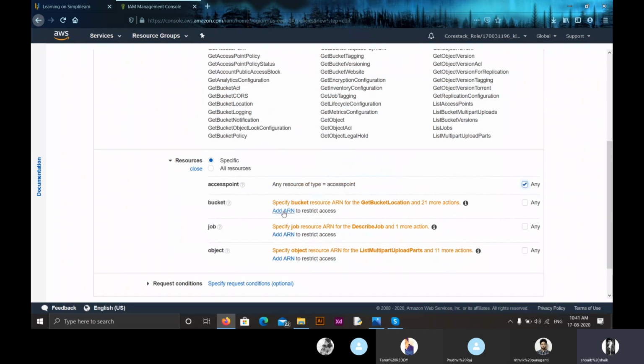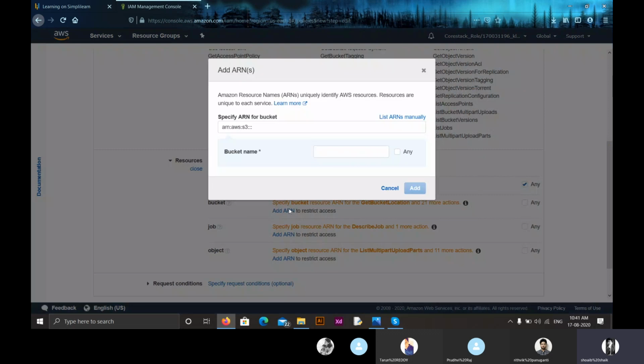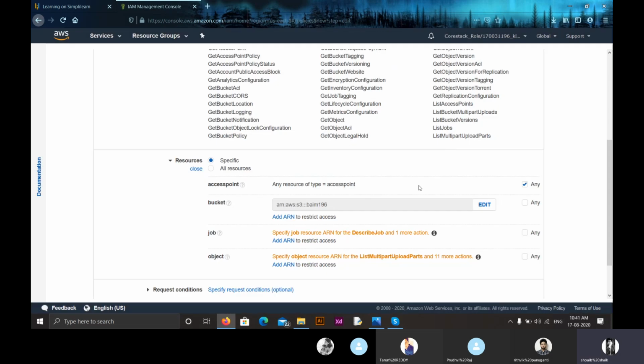Here in bucket we have created a bucket, right? Click on add ARN, and here in bucket name, BAIM. So this is the bucket we have created, and you can also select the job you want.